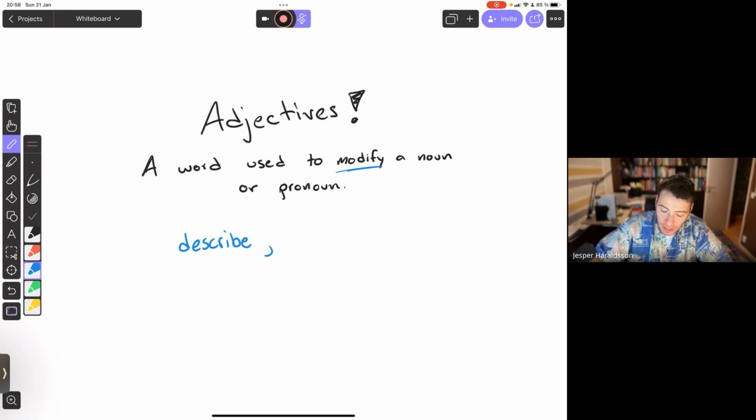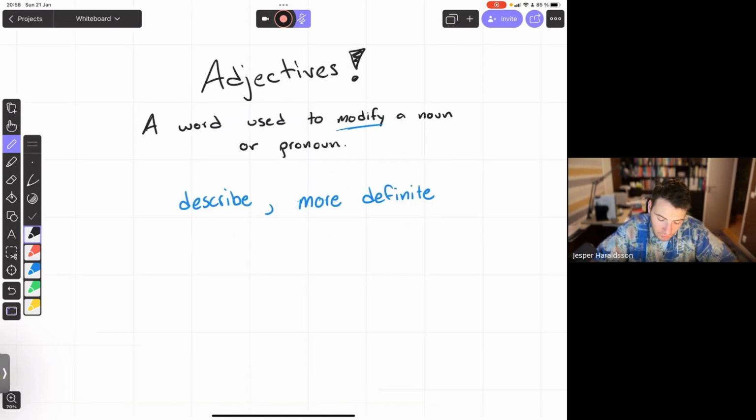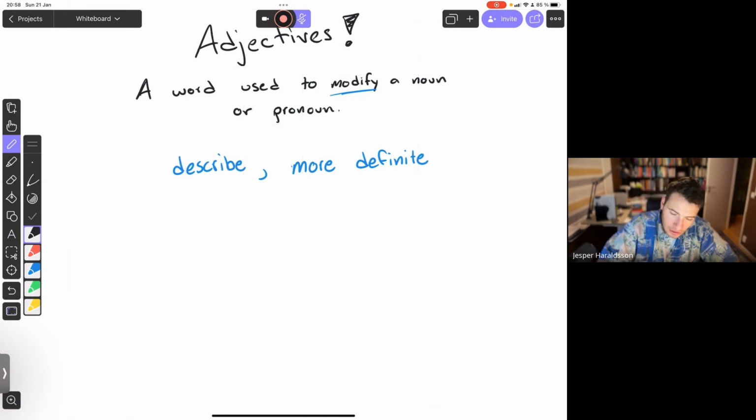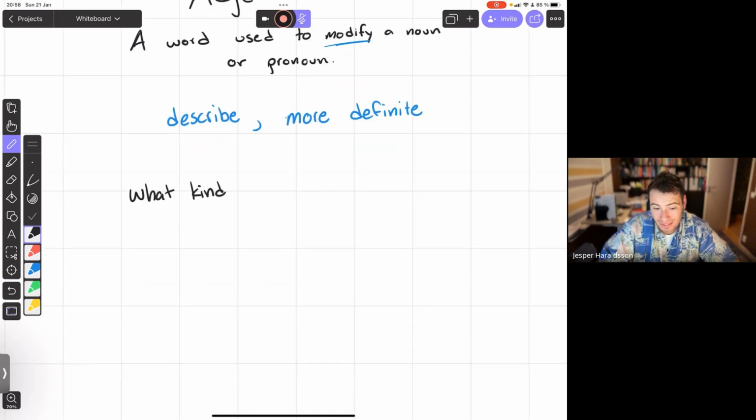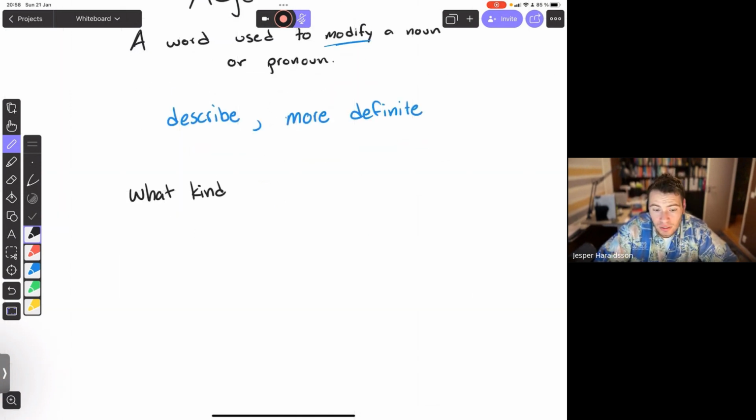Or if we're not doing that, we can make it more definite, right? More definite. So in this case, it means more specific. And then it can do these two things, describe and make it more definite, by answering four questions here. The first, what kind? So we can ask ourselves, what kind of house is it? It could be a stone house.